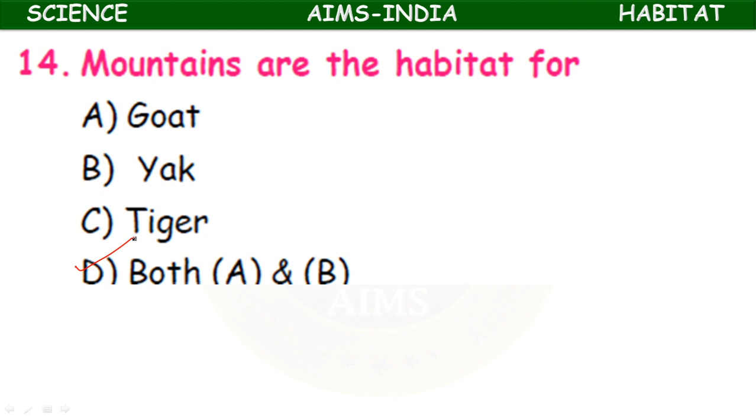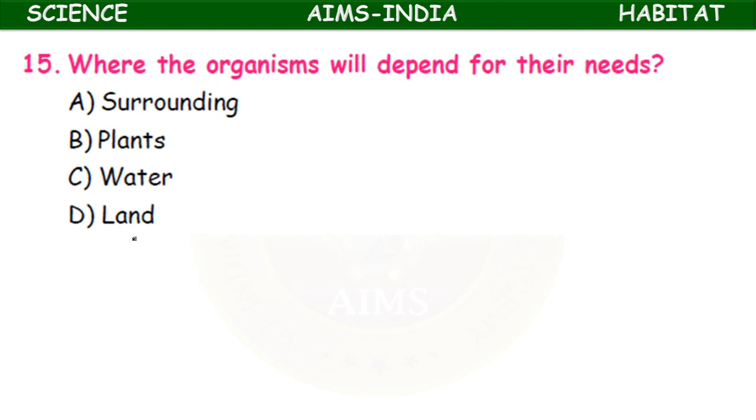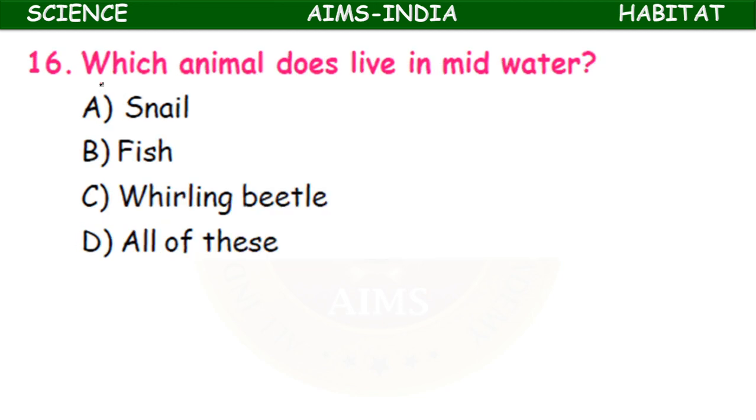Next, where the organisms live will depend on their needs: surroundings, plants, water, land, environment or surroundings.